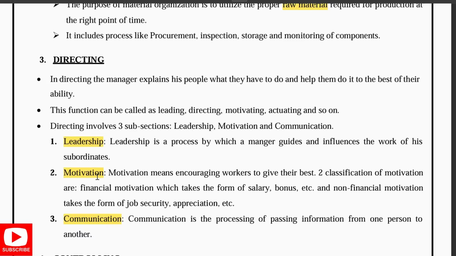Motivation means he will encourage that you have to do it, give your best. And again, you can say motivation has financial motivation and non-financial. Financially means giving them the salary in the correct time and giving the bonuses for their extra works. Non-financial means it is a form of job, assuring them about the job security and appreciation given to their work. Communication is a process of passing the information from one person to another.